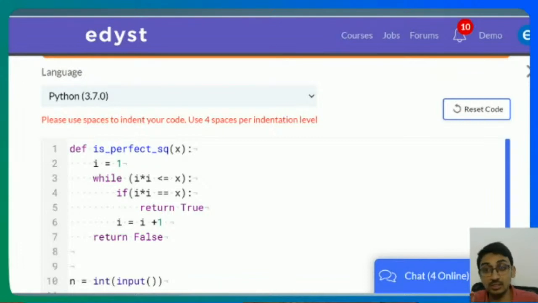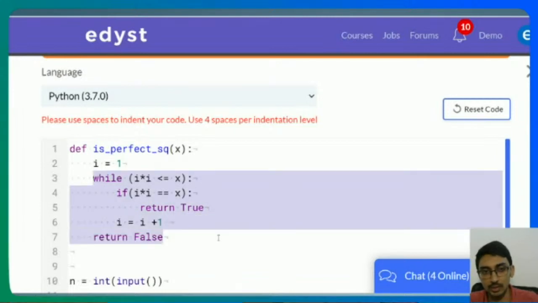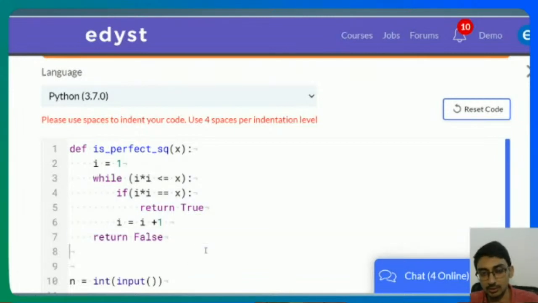Let's say 5 squared is greater than x, which means anything above 5 will also be greater than x. If 5 squared is greater than x, then 6 squared, 7 squared, 8 squared are all going to be greater than x for sure. So at that time we break from this loop and return false over here. Right? Did you understand that? The person who asked me to repeat, did you understand this part?